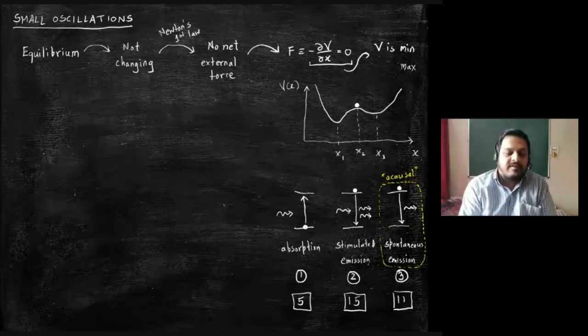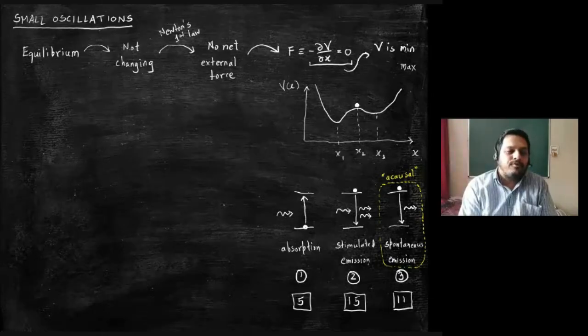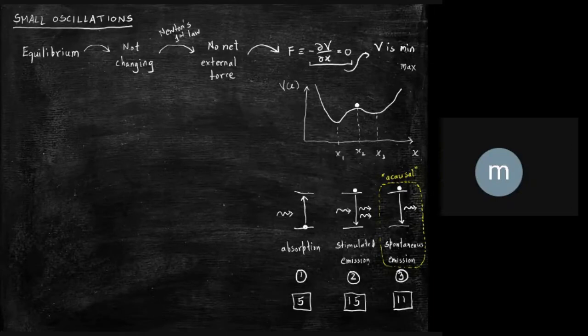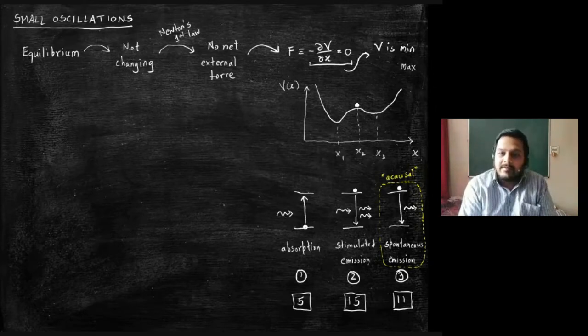Mohit, you are saying something? No, sir, same thing. Yeah, bolo. Sir, suppose absorption happened and then at a later stage spontaneous emission happened, that would be fine, right? Why does spontaneous emission happen? But there should be no spontaneous process in nature at all. Otherwise, anything can happen spontaneously, no?